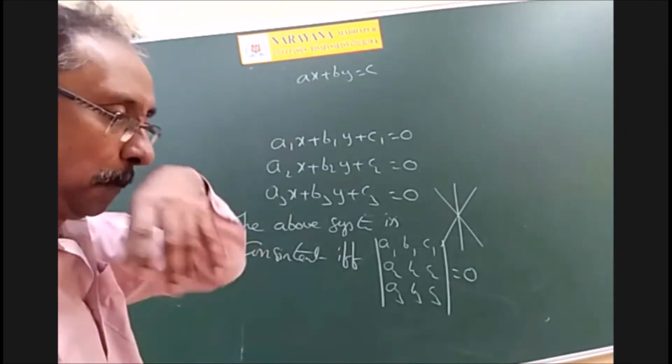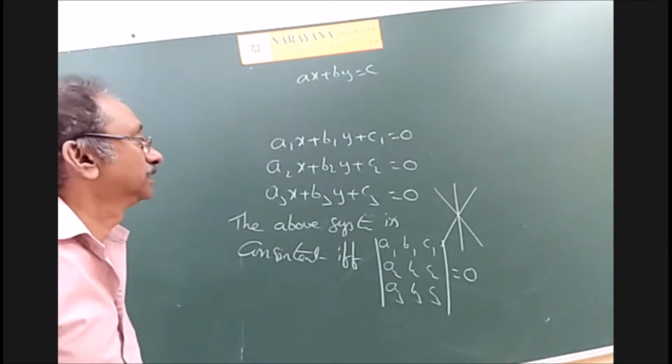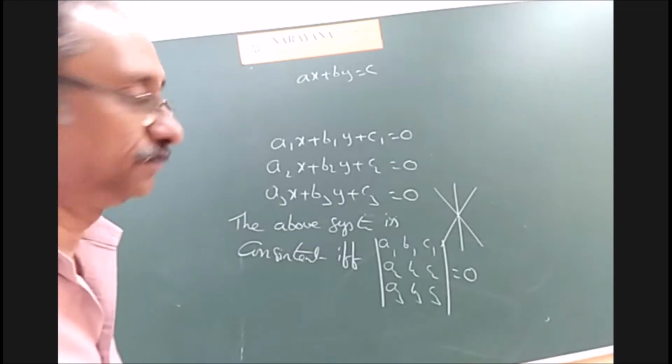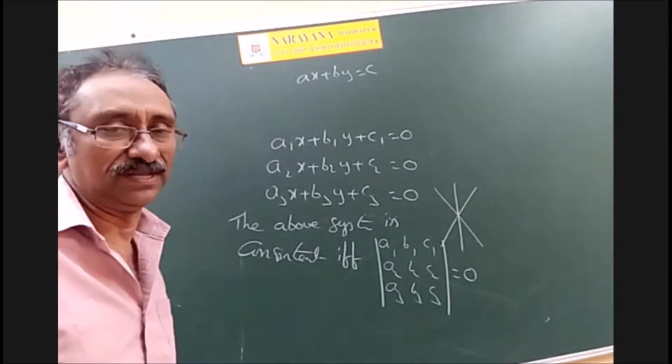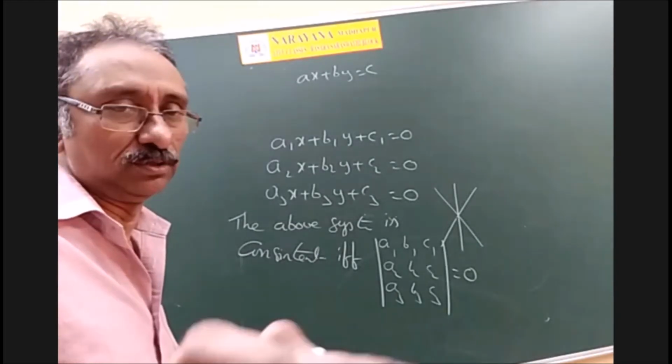So write down. Consider these three equations: a1x plus b1y plus c1 is equal to 0, a2x plus b2y plus c2 is equal to 0, and a3x plus b3y plus c3 is equal to 0.